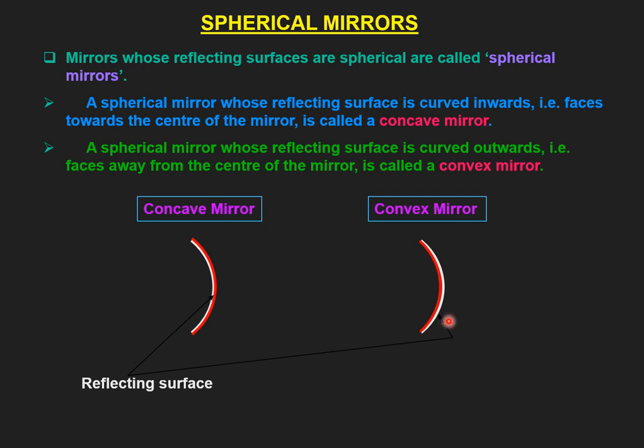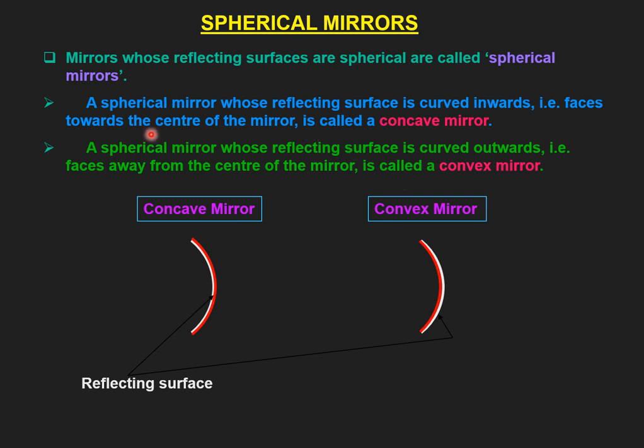In the same way, here you see the reflecting surface is this whitish one, which is curved outward. Its painted surface is this one, but we have to focus on the reflecting surface. In both cases we have to see the reflecting surface. So in a concave mirror the reflecting surface is curved inward, while in a convex mirror the reflecting surface is curved outward.